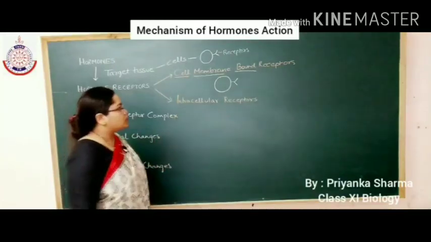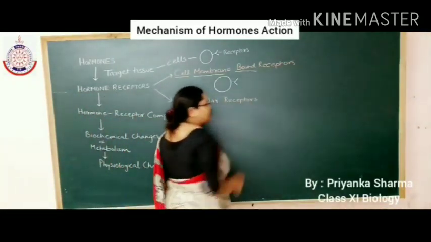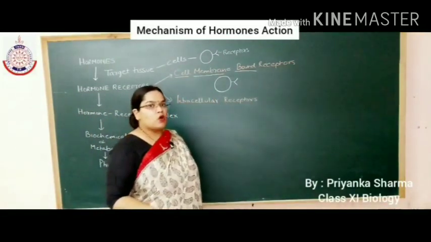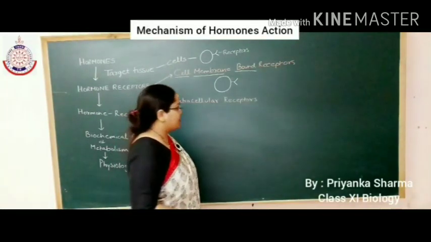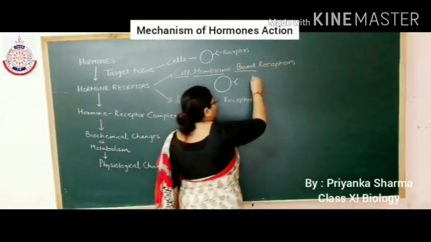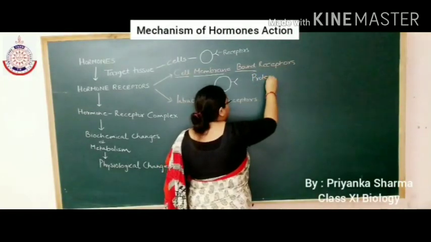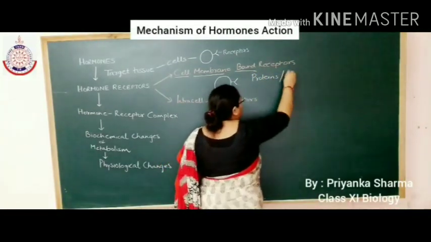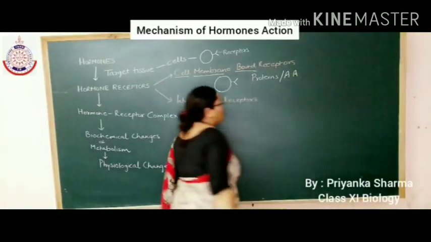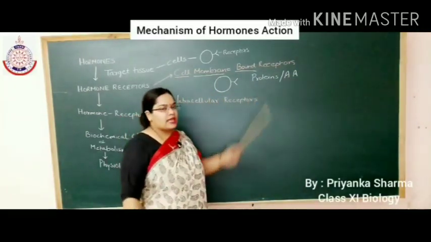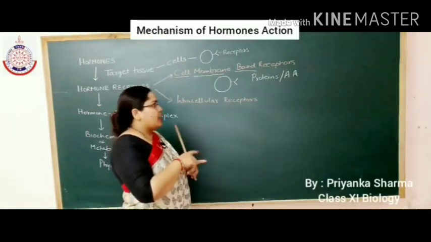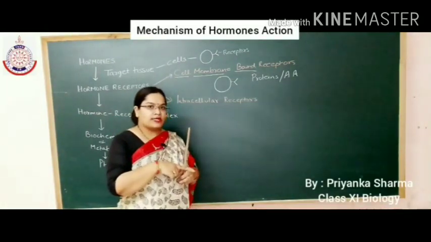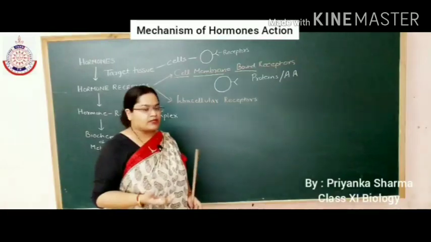We have done the different types of hormones on the basis of their chemical nature or on the basis of their derivative. So the protein hormones and amino acid derivative hormones. Protein hormones like insulin, glucagon, and amino acid derivative hormone is epinephrine. Examples you have done earlier.